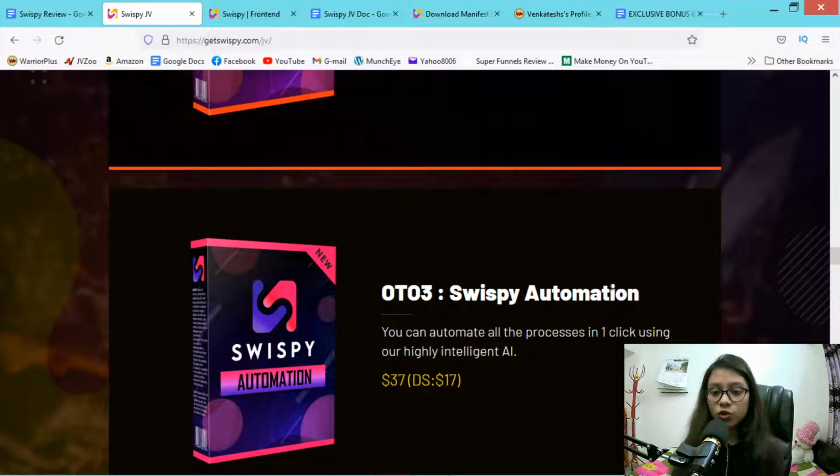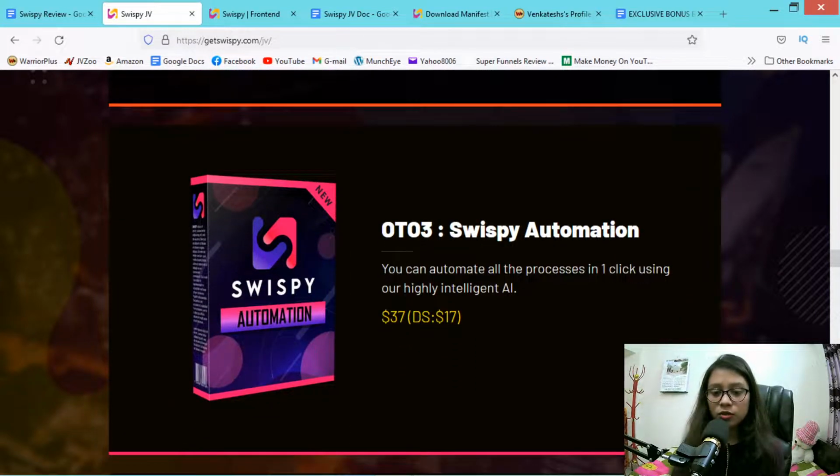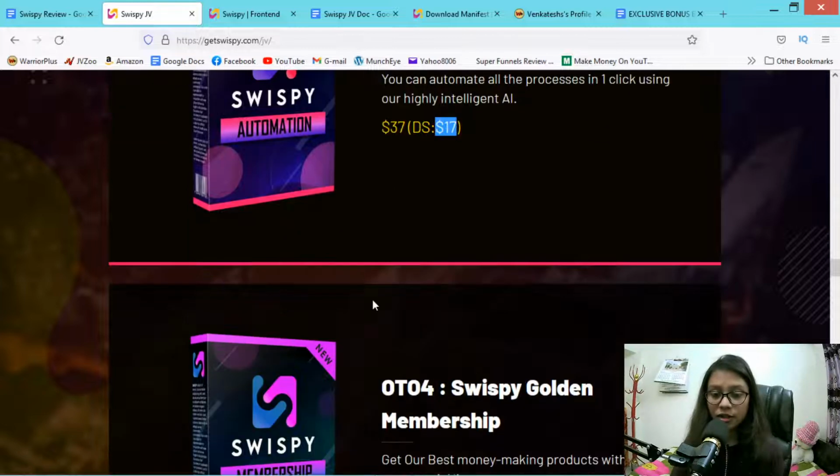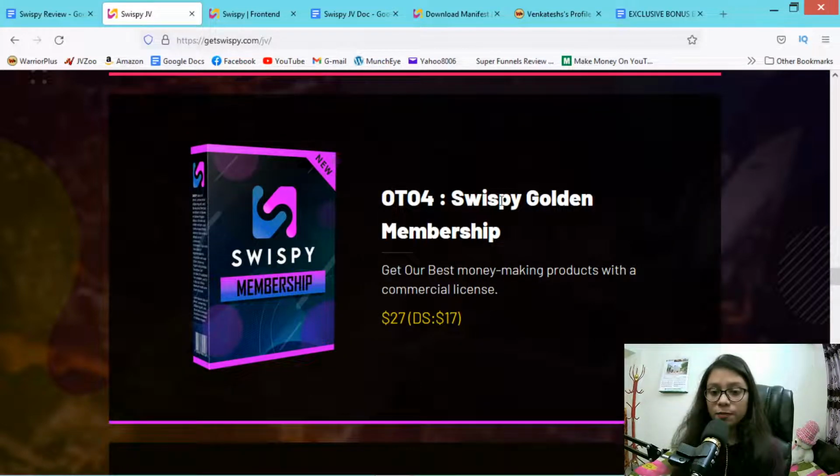OTO 3 is SwiSP automation, and with this OTO 3 you can automate all the processing in one click using their highly intelligent artificial intelligence. The price of OTO 3 is $37 and the downsell price is $17. OTO 4 is SwiSP Golden membership. In OTO 4 you will get their best money making products with a commercial license, and the price of OTO 4 is $27 and the downsell price is $17.